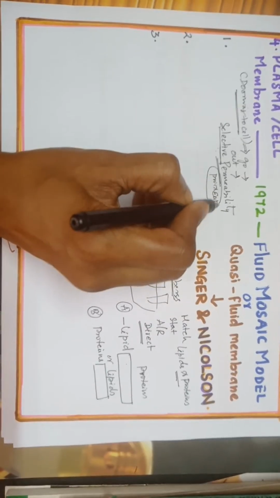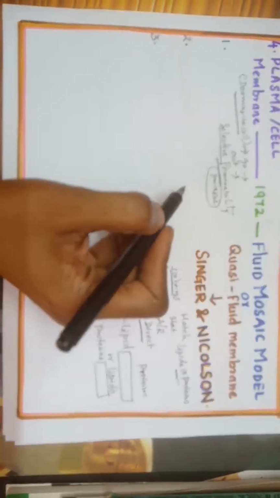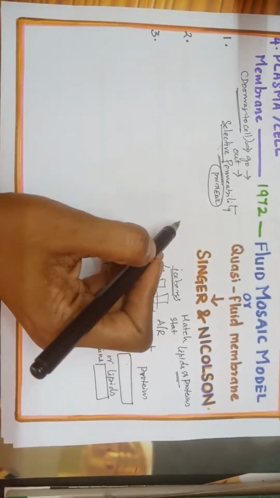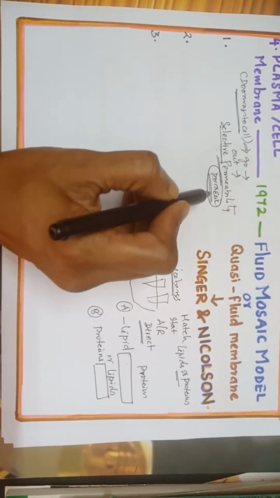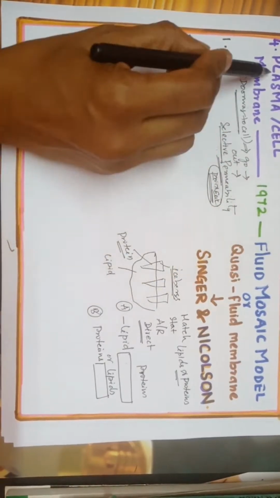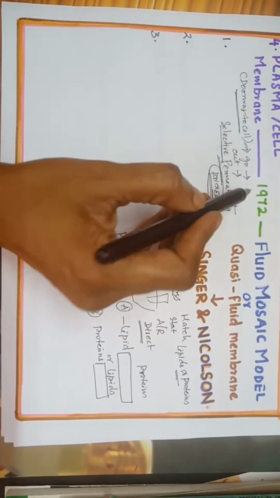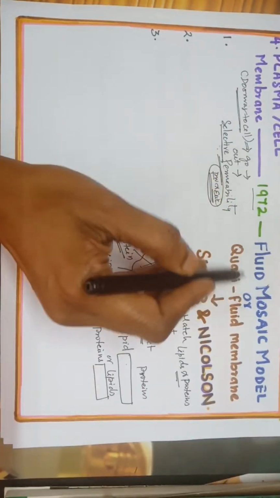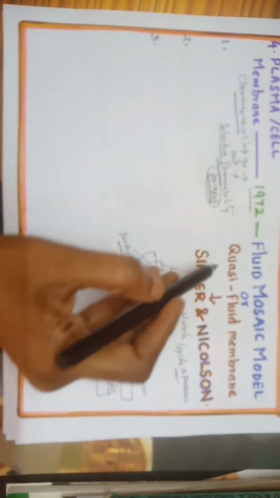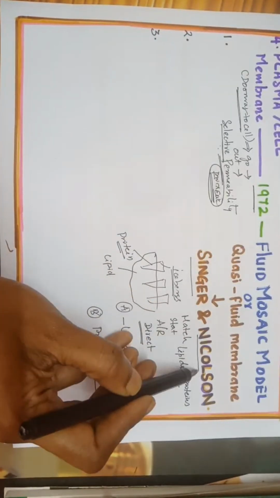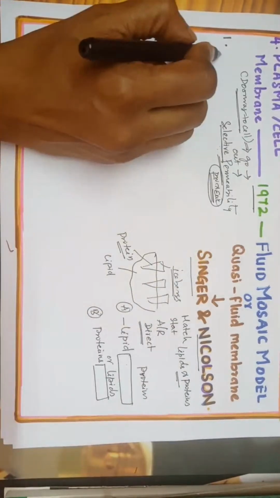Okay, this is very important, seen both in the prokaryotic and eukaryotic cell. A common characteristic. See, everything you have to study, which means you have to understand the concepts. This is one of the similarities between the prokaryotic and eukaryotic cell. Now, the plasma membrane or cell membrane model, the fluid mosaic model, is proposed in the year 1972 by Singer and Nicholson.